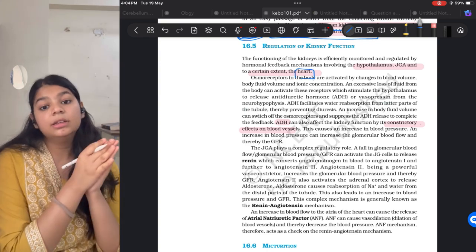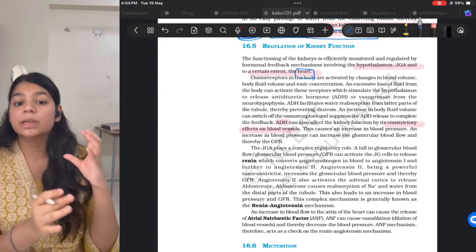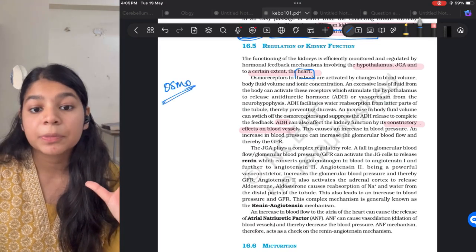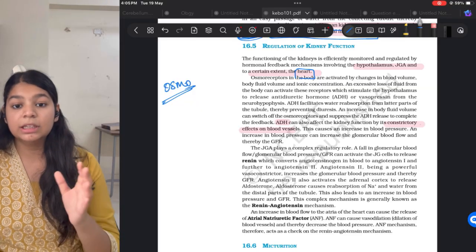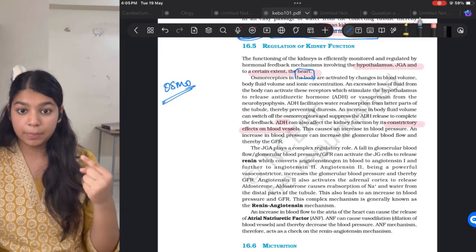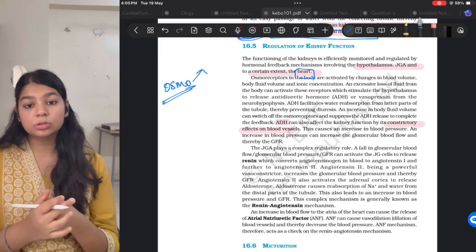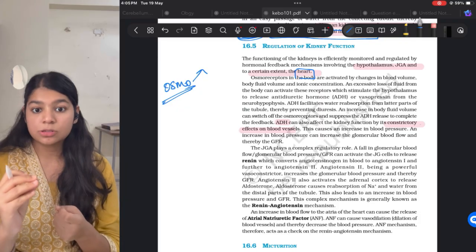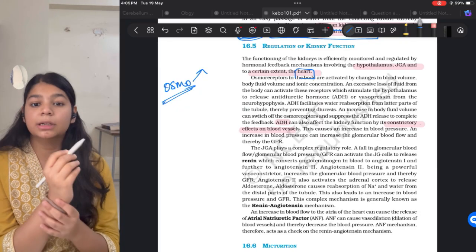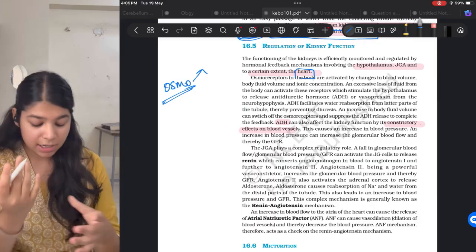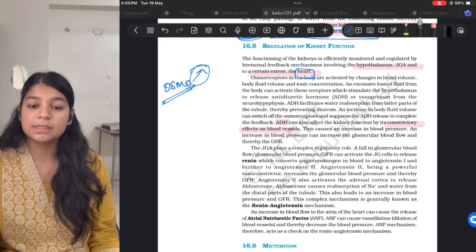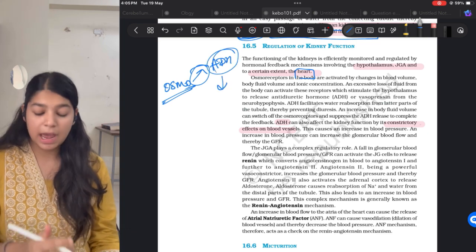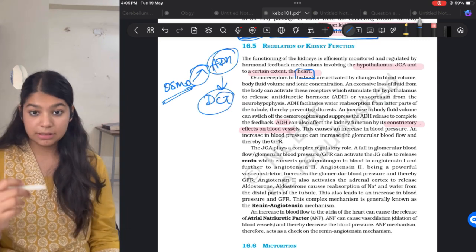Okay. Now, near or around the hypothalamus we have some osmoreceptors. Excess loss of water through the kidneys stimulates these osmoreceptors to send signals to the hypothalamus to release what? ADH. Okay, so ADH is formed by the hypothalamus, but it is stored in the posterior pituitary gland. So it sends a signal to the hypothalamus and thereby to the posterior pituitary to release ADH. Now this ADH goes and acts on the DCT. We have seen this earlier.